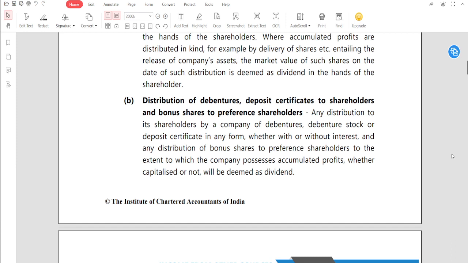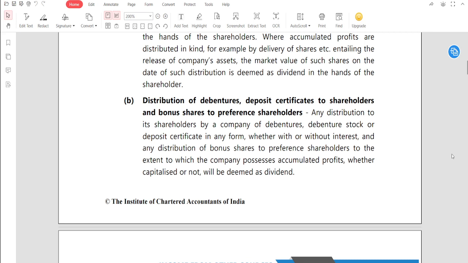Okay, now point two: distribution of debentures, deposit certificates to shareholders and bonus shares to preference shareholders. Any distribution to its shareholders by a company of debentures, debenture stock or certificate deposits in any form, whether or without interest, and any distribution of bonus share to preference shareholder to the extent to which the company possesses accumulated profit, whether capitalized or not, will be deemed dividend. It is very simple, sir. If you give any bonus share to preference shareholder up to the value of company's accumulated profit, then it will be treated as a deemed dividend.